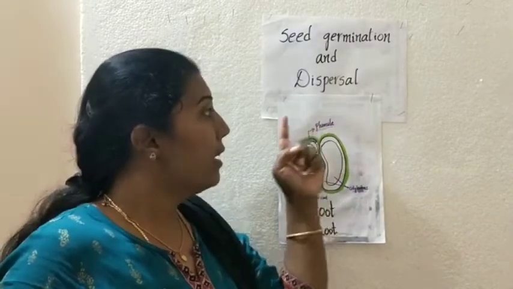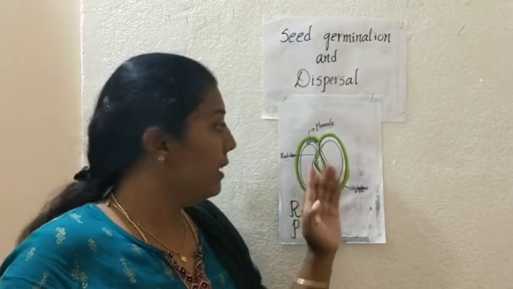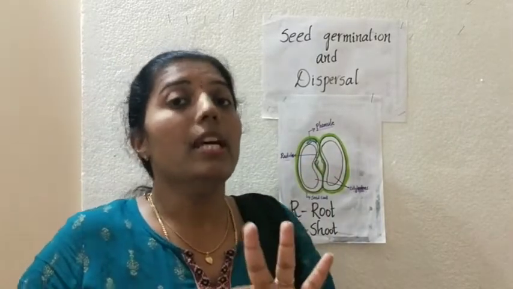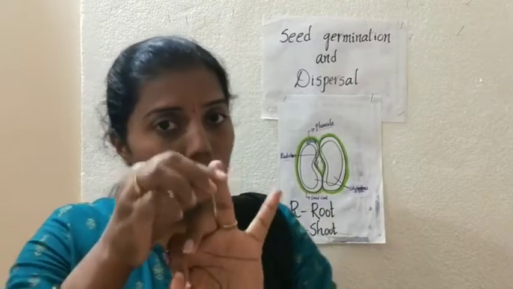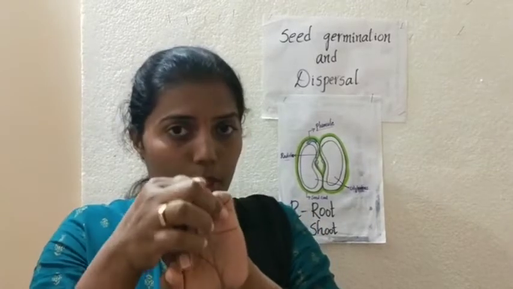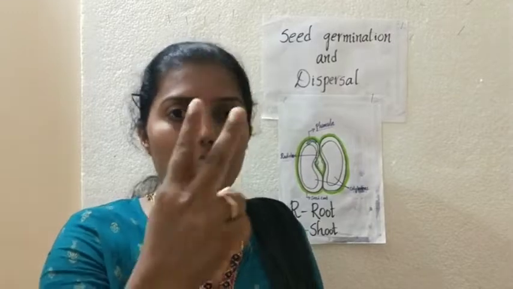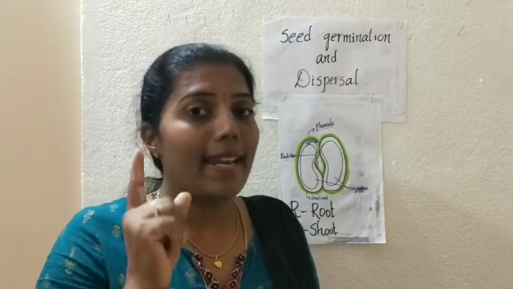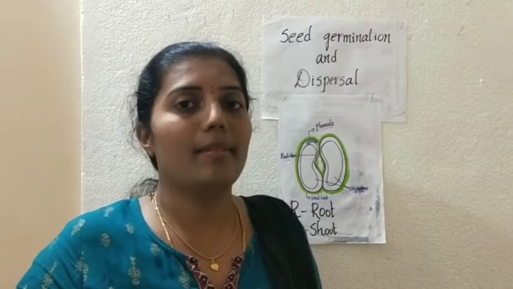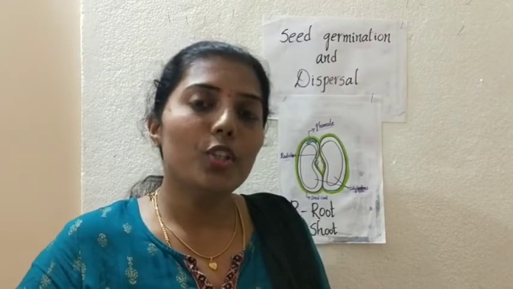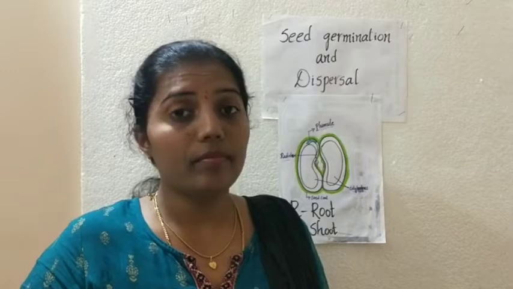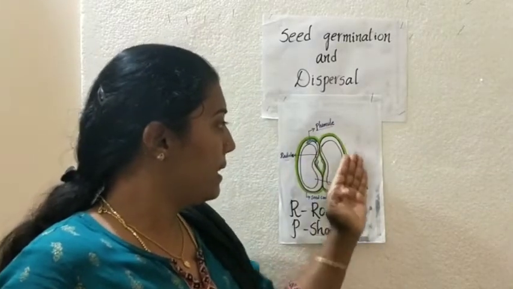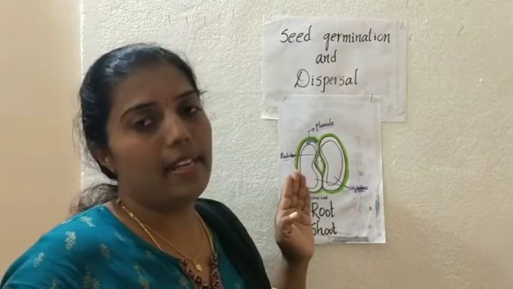So these are the three main parts of a seed. What are the three main parts of the seed? Seed coat, cotyledons and the embryo. Again, the embryo contains two parts, radicle and plumule. Radicle develops into the root system. Plumule develops into the shoot system. Okay. This is the basic structure of a seed.